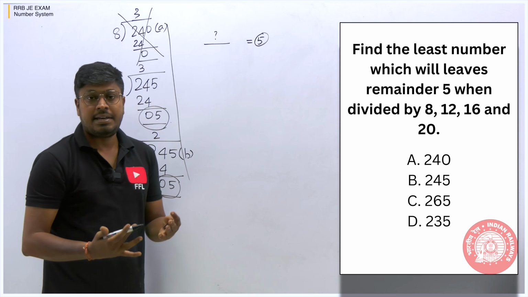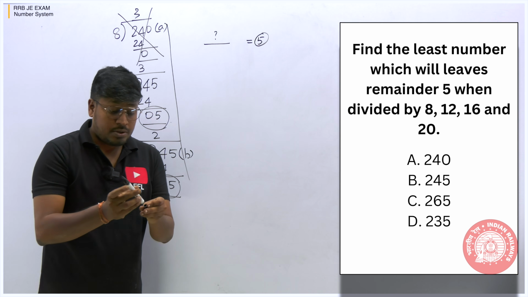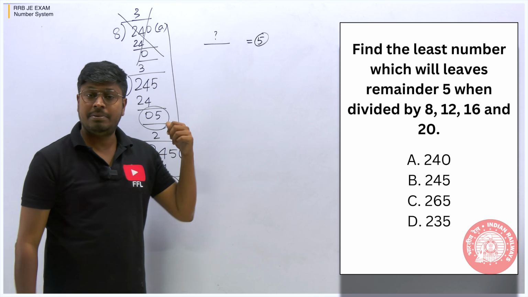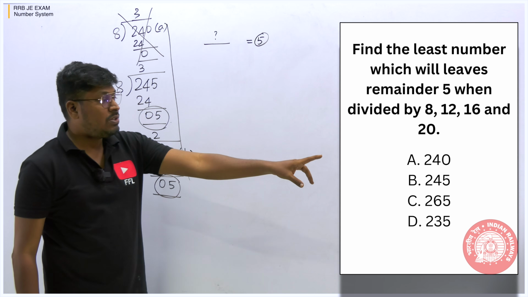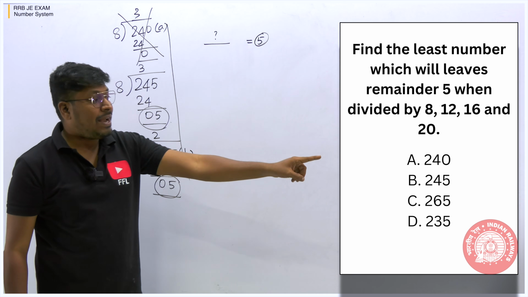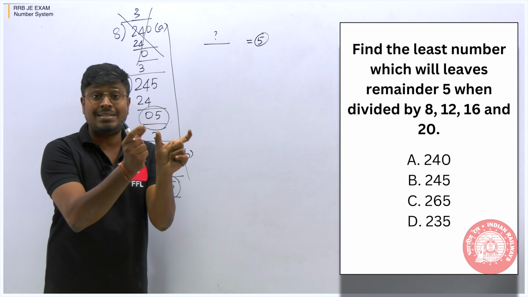By just directly seeing your computer, you can solve it. But do not depend 100% on the shortcut. Learn the traditional method also. Traditional method is very easy. So what you need to find here is the least number. We have to find what is the least number.